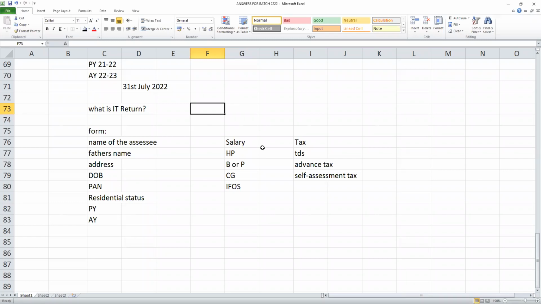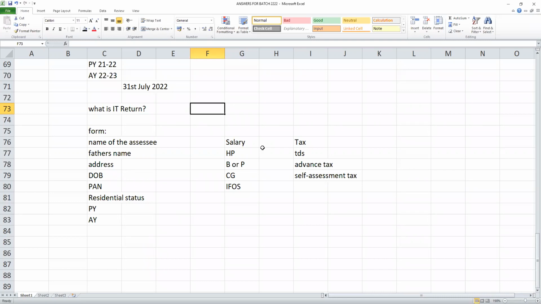Suppose you may earn 25 lakhs, but you may declare only 20 lakhs, not declaring 5 lakhs. So the department can take your return under scrutiny. Randomly they will select returns for scrutiny, and notice will be served.